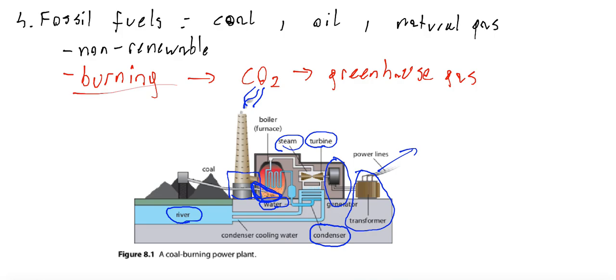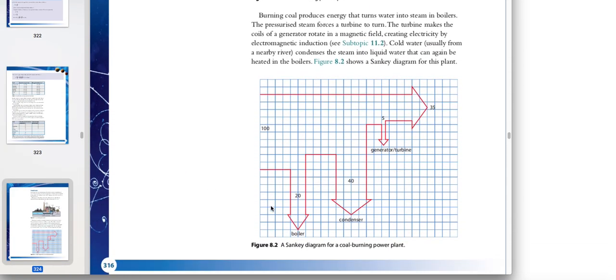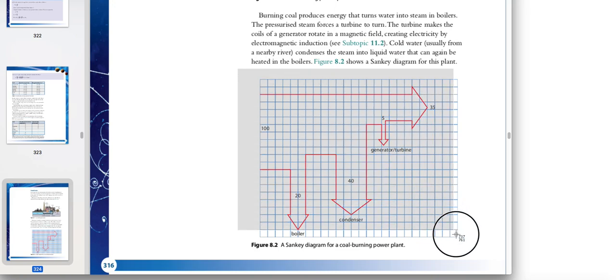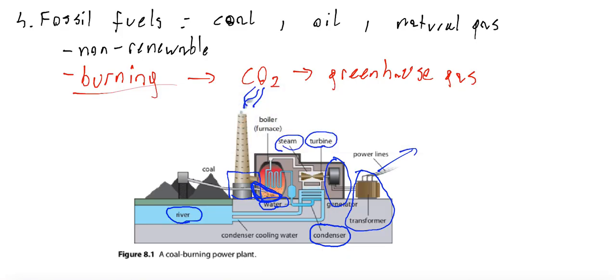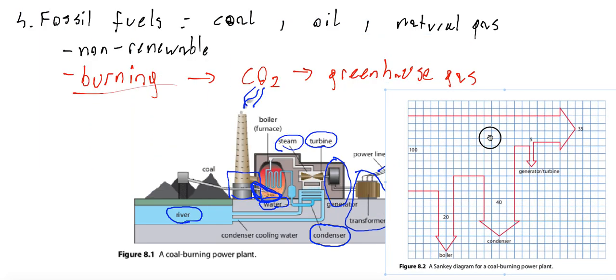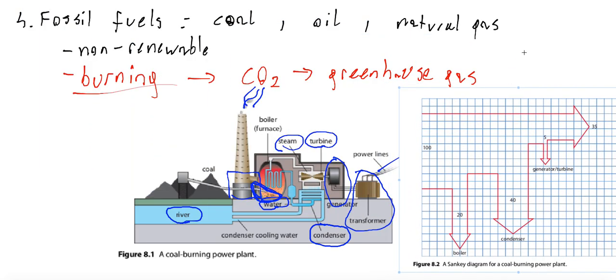So again, we have coal, which is burned, so thermal energy is produced. This thermal energy is used to convert water into steam. When steam is produced, it changes volume, so it travels through the pipes with very high speed. It spins turbines connected with a generator, and electricity is produced. You must know this scheme, and you must know something else, something new, called a Sankey diagram.